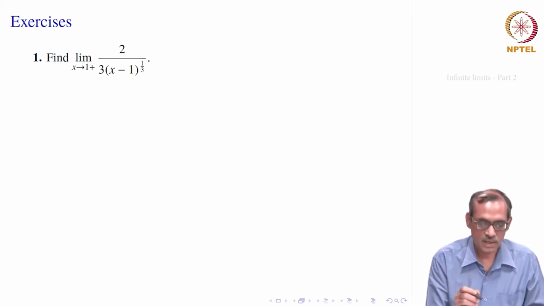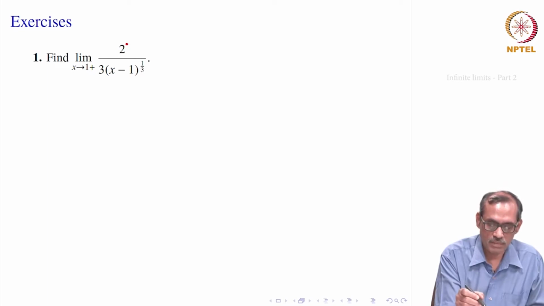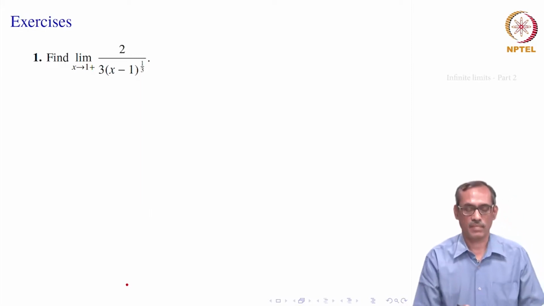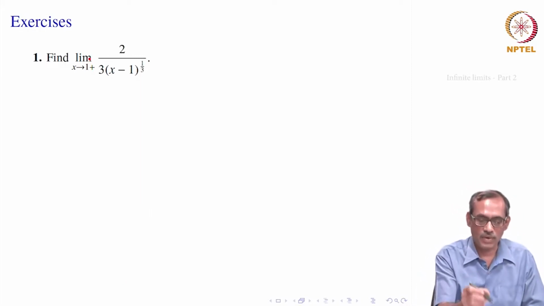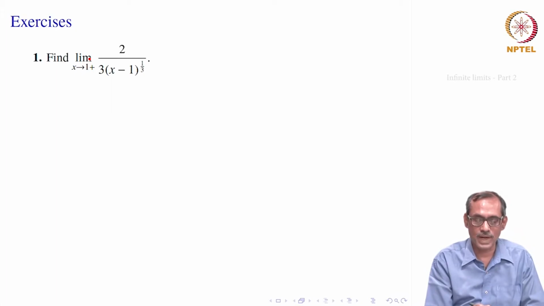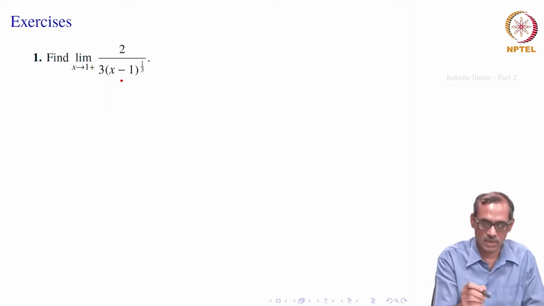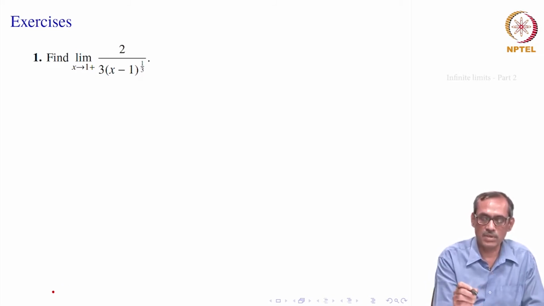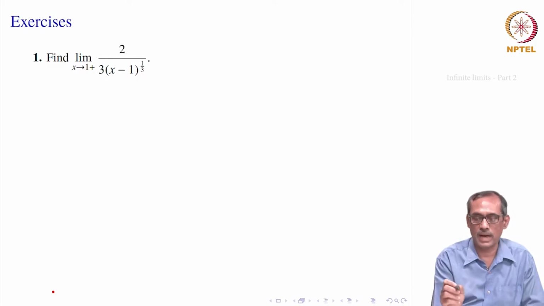Let us see, this is the first problem. We have the function 2 divided by 3 into x minus 1 to the power 1 by 3, and we are asked to find the limit as x goes to 1 plus. You see the denominator at 1 becomes 0, but it is 1 plus, so it is well defined in a neighborhood where x is bigger than 1.